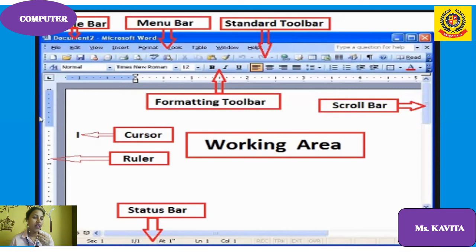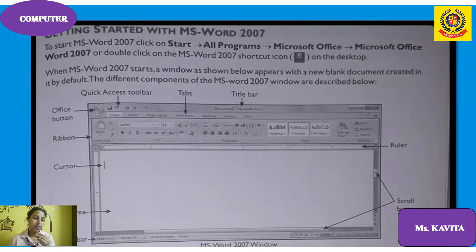This is the ruler, and this is the working area where you work, and the black blinking line is known as the cursor. Here is page 1, page 2, as you go on typing you will go to the next pages, 1, 2, 3, 4, 5. So children, you have to draw this diagram. Your work is to draw the MS Word screen and label the different bars and titles in the MS Word screen.